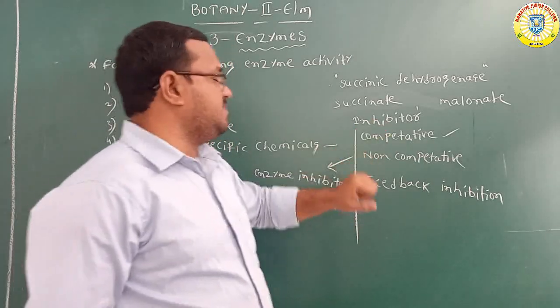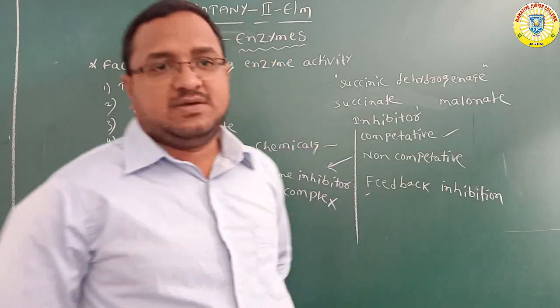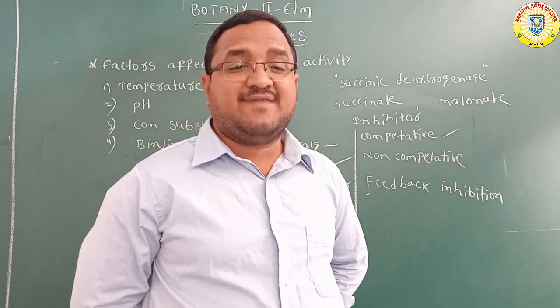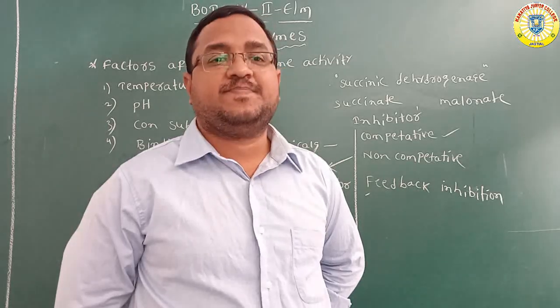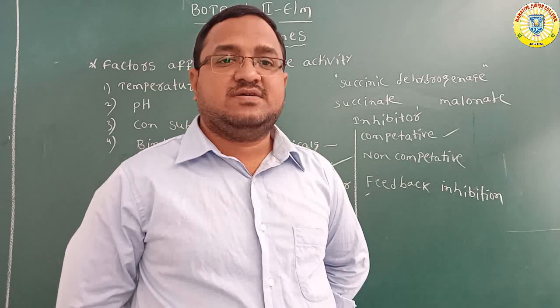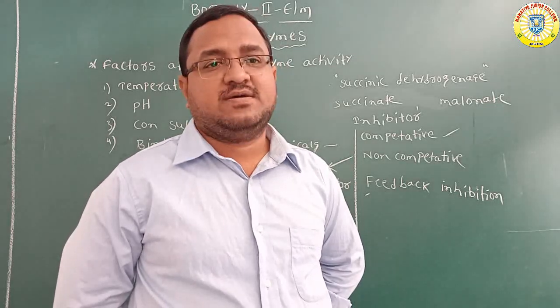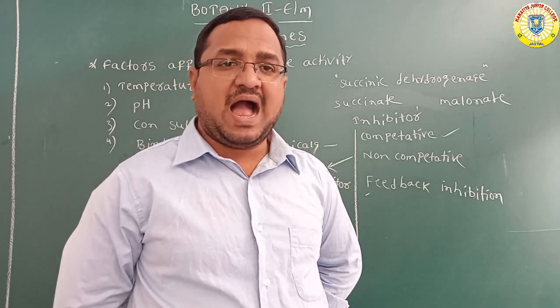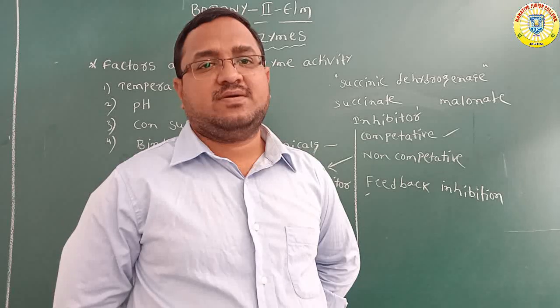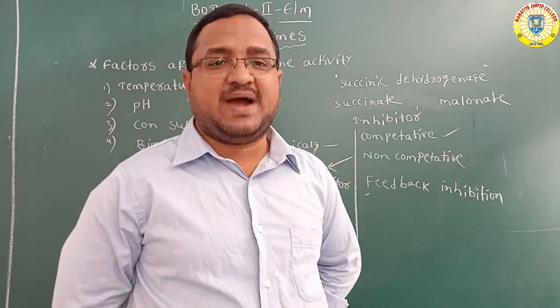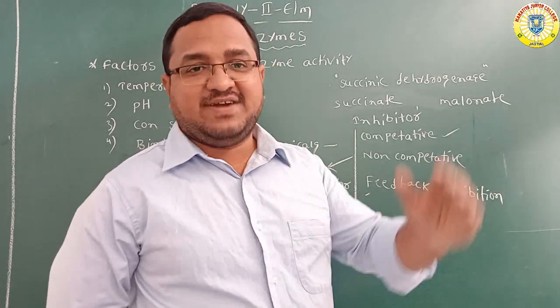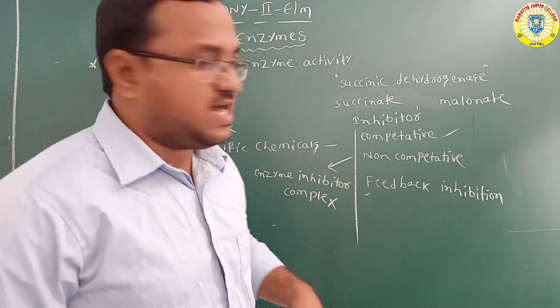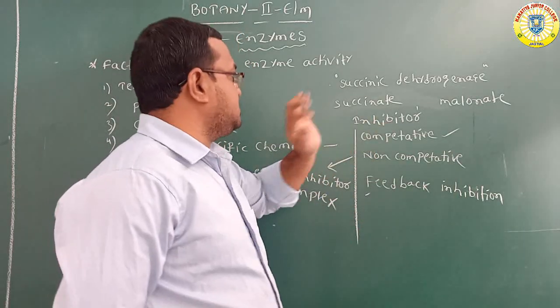What is competitive inhibition? In competitive inhibition, the inhibitor has structural similarity with the substrate. Because of this structural similarity, the inhibitor combines with the active site of the enzyme. In this situation, the substrate cannot bind with the enzyme and the enzyme activity decreases. That type of inhibitor is called a competitive inhibitor.